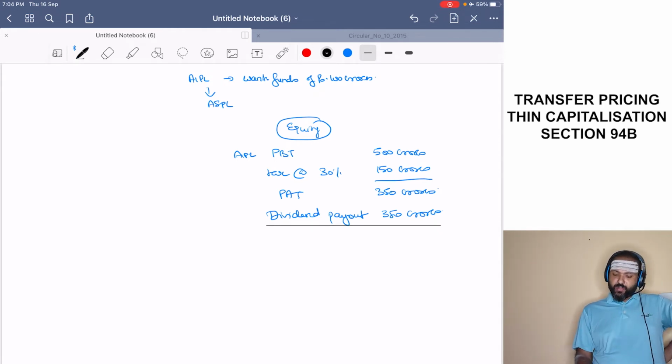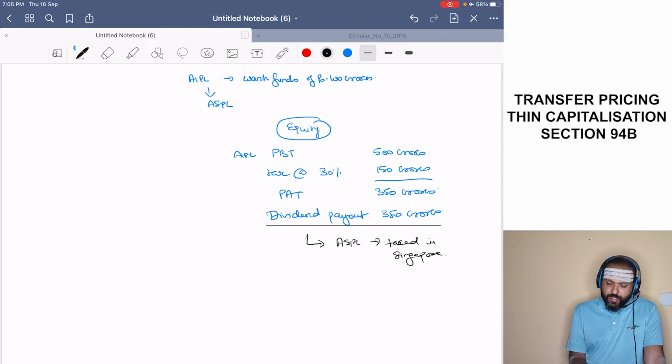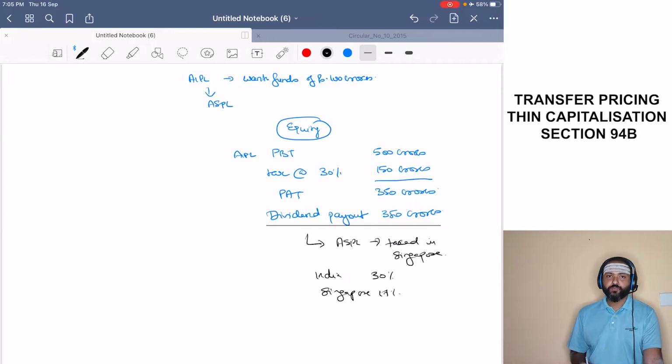Now this dividend, when it is received by ASPL, it will be taxed in Singapore. Okay. Now, what is the outcome? Let us take that India tax rate is 30%, Singapore tax rate is 17%.